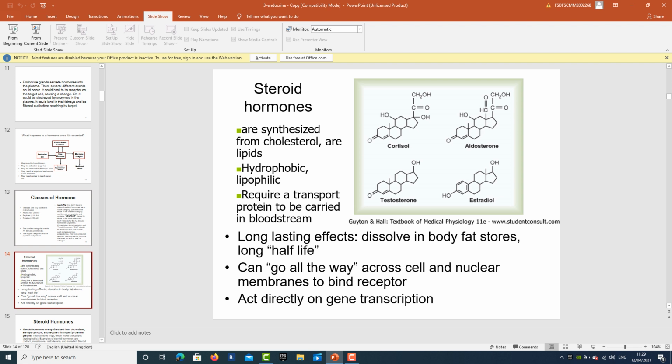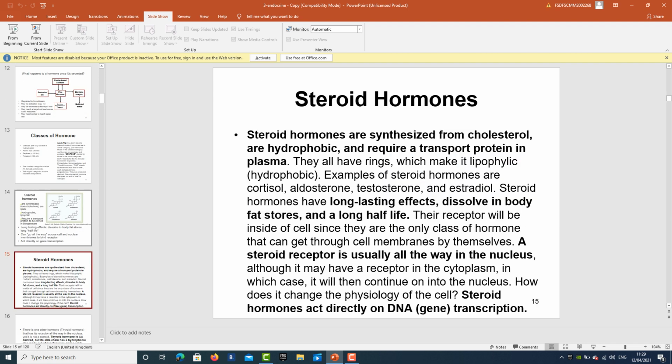Steroid hormones are synthesized from cholesterol, are hydrophobic, and require a transport protein in plasma. They all have rings which make them lipophilic and hydrophobic. They have long lasting effects. They dissolve in body fat stores, where they can be stored. They have a long half life.